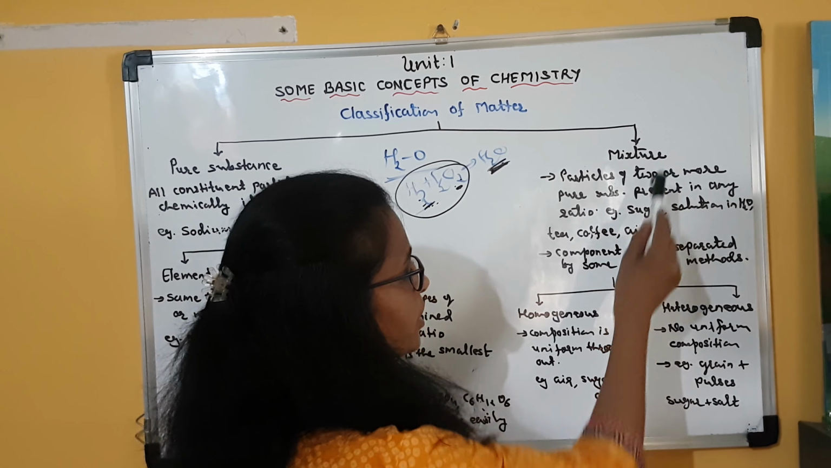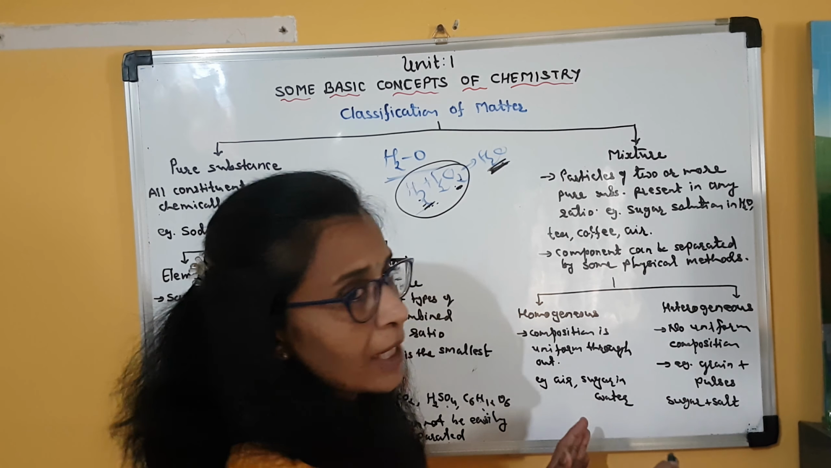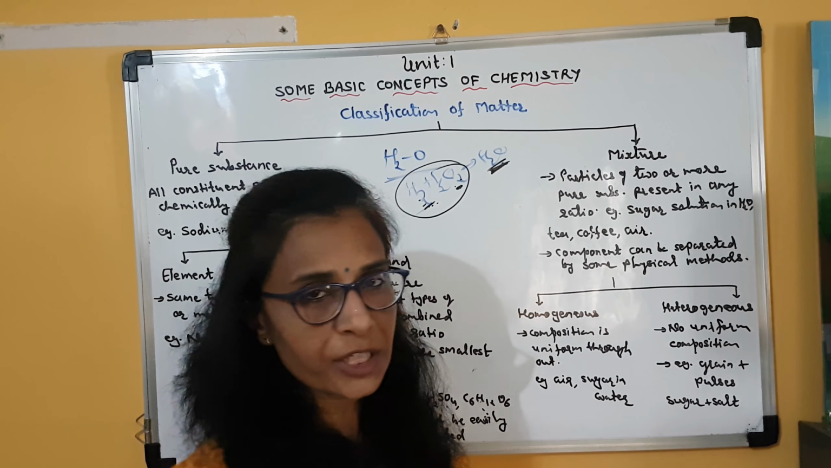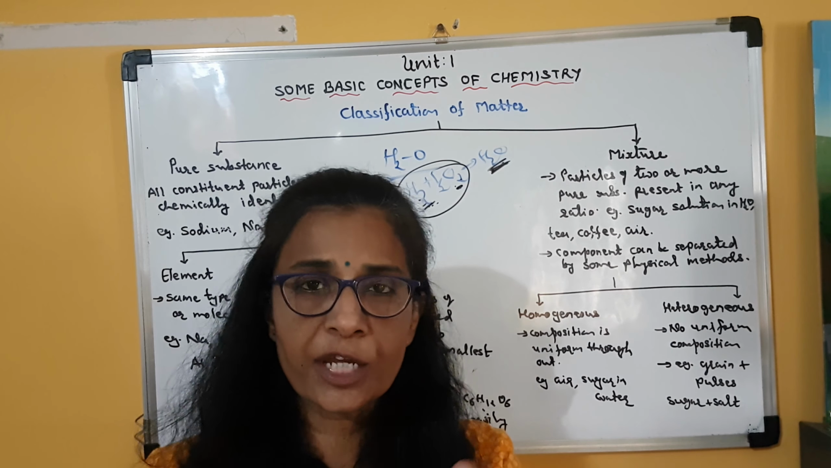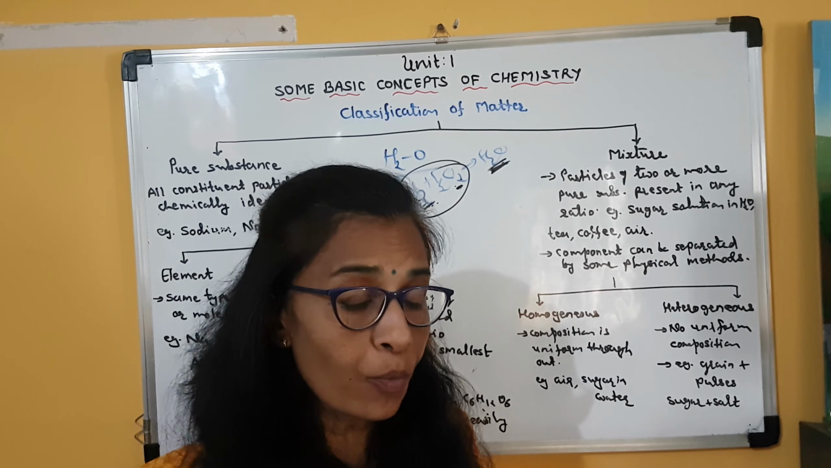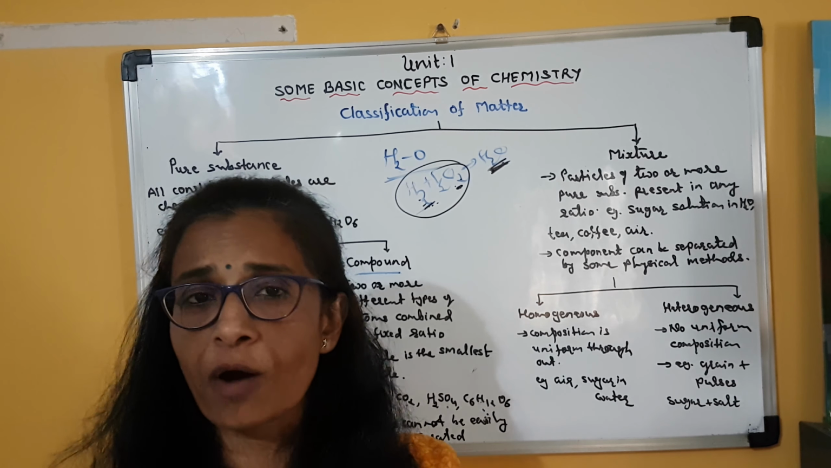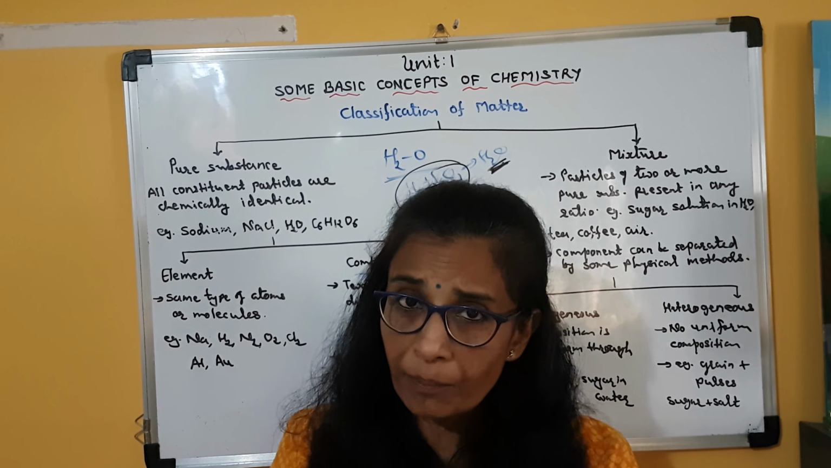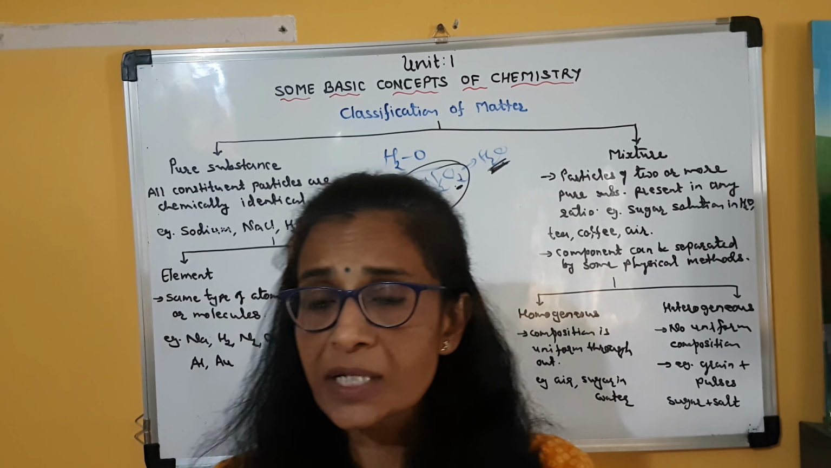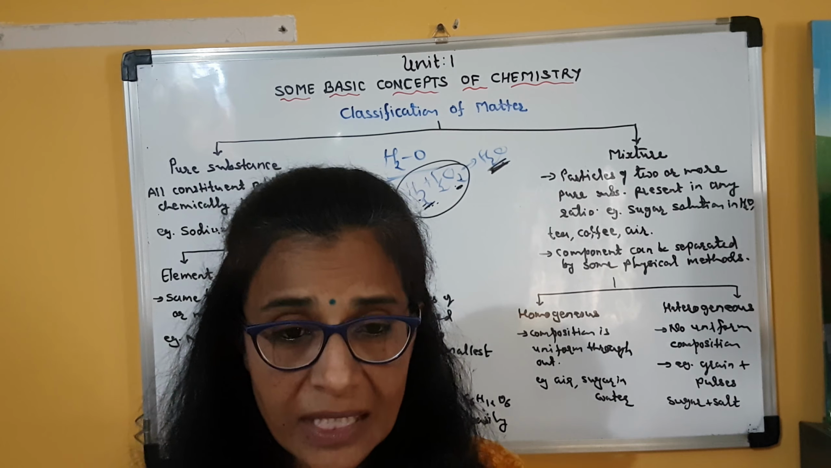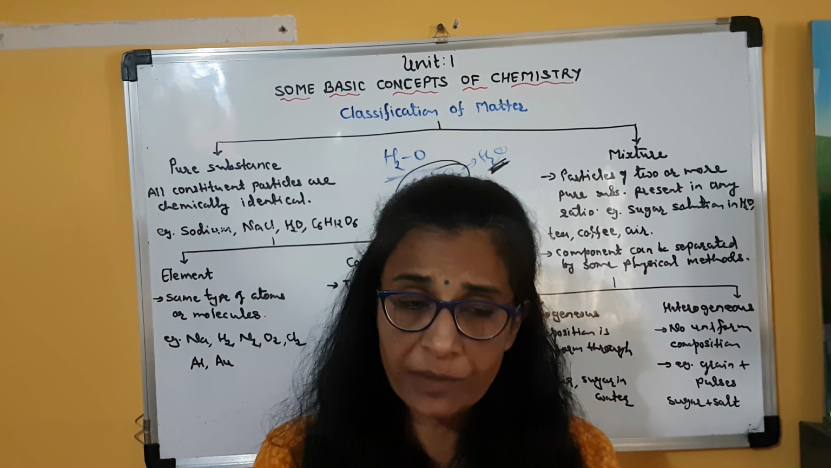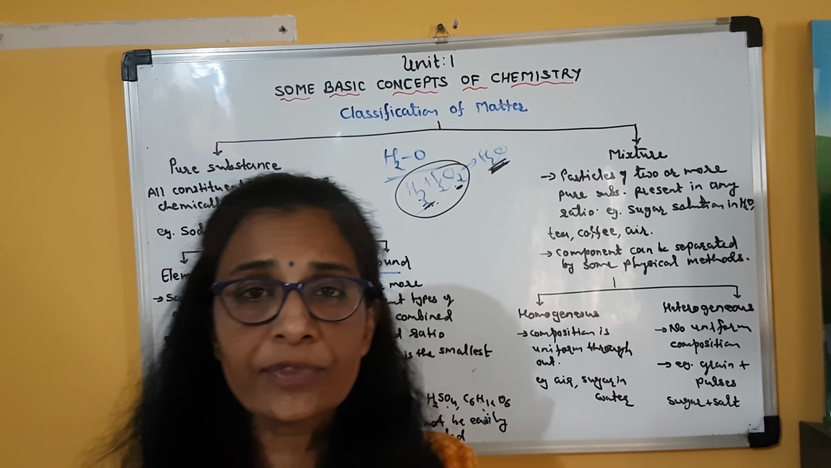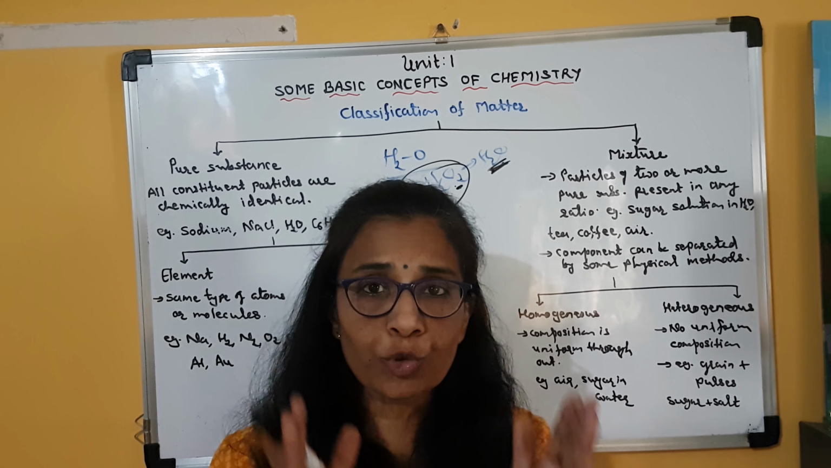Now we'll go for mixture. It is also classified into two categories: homogeneous mixture and heterogeneous mixture. Homo means same, hetero means different. Clear? Homogeneous mixture means uniform mixture. From that mixture, the individual components which are present cannot be clearly seen, they are not clearly visible, they cannot be easily separated, and the properties of the components will be uniform throughout.